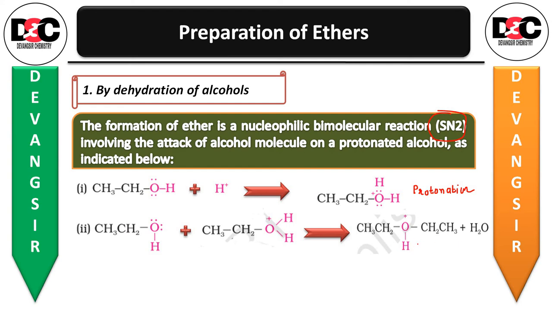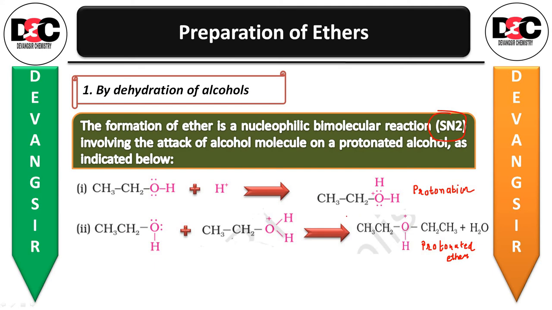Still protonated ether is there. This is formation of protonated ether in step 2. Step 1 protonated alcohol, step 2 protonated ether formation, okay.